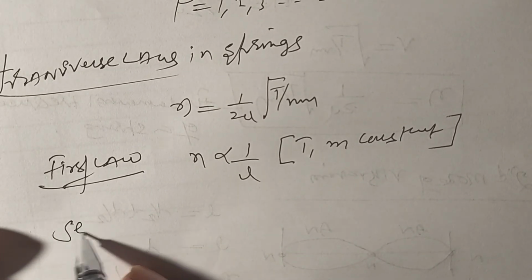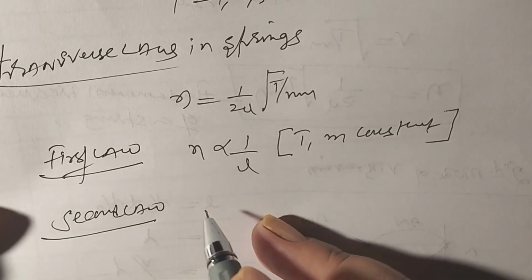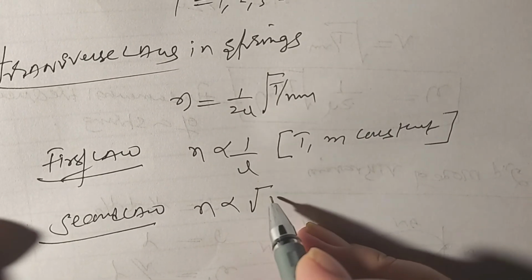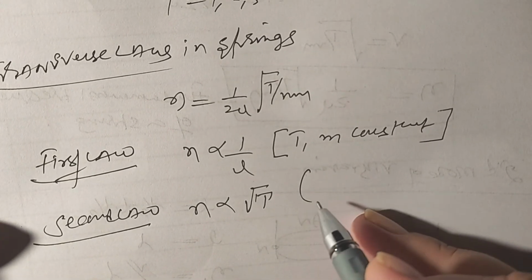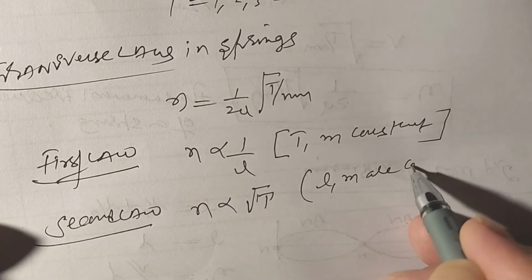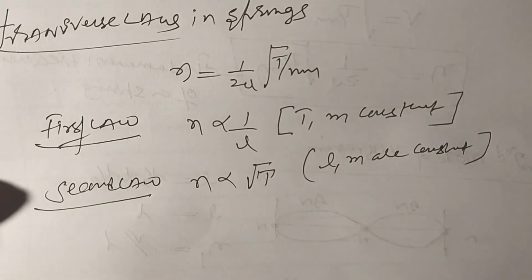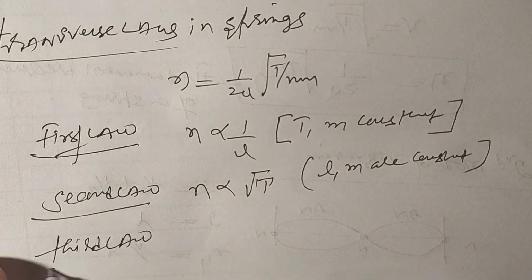Now the second law. The frequency of the vibrating wire is directly proportional to the square root of tension, when the other factors, L and M, are constant.